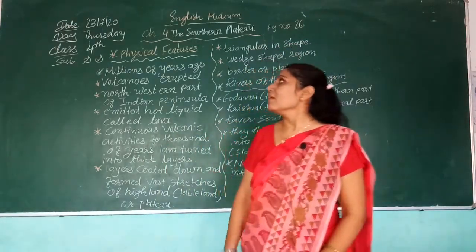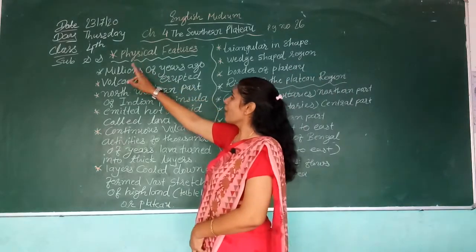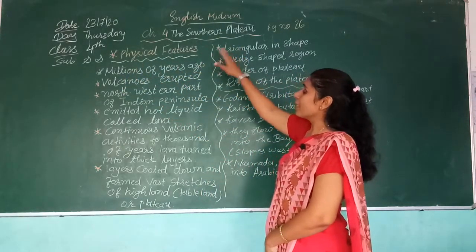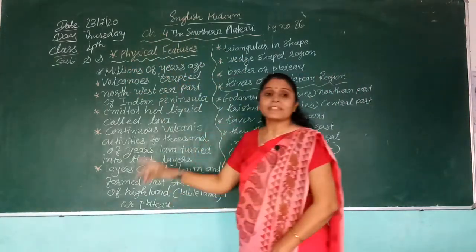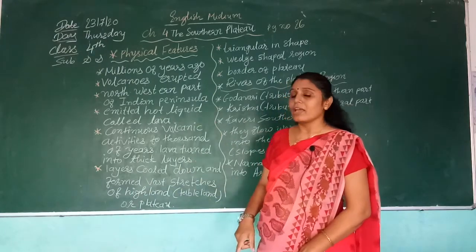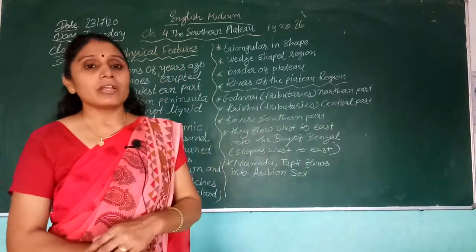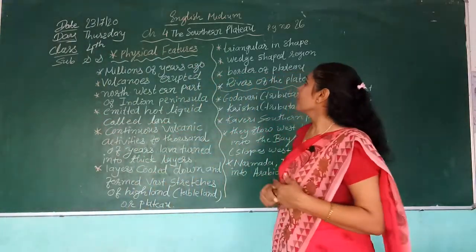Okay, it's Standard 4, Class 4, and chapter number also 4: the Southern Plateau. It is Class 4 English medium and the subject is Social Science. Now, we already learned in the previous lecture the first part of this chapter, the Southern Plateau.